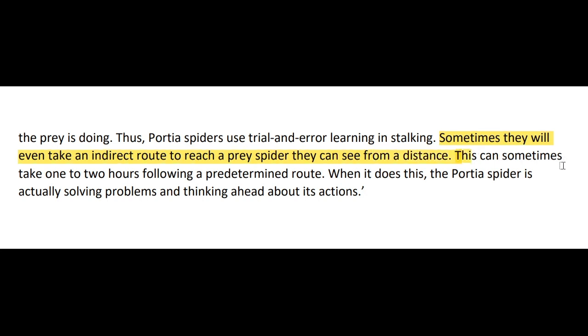This can sometimes take 1 or 2 hours following a predetermined route. When it does this, the pottery spider is actually solving problems and thinking ahead about its actions. This suggests that when the spiders are thinking ahead, they are generally planning an indirect route to reach their prey, even if that route is longer.